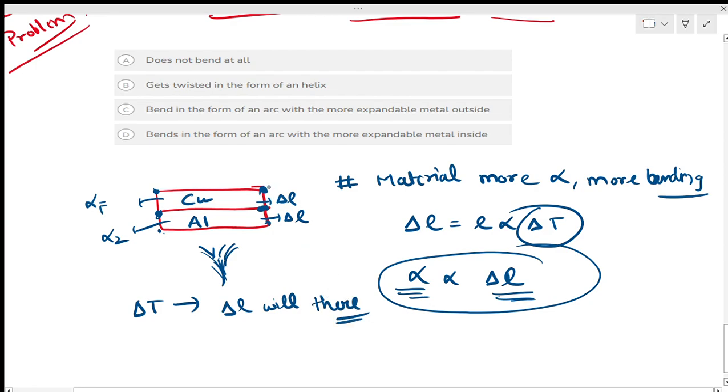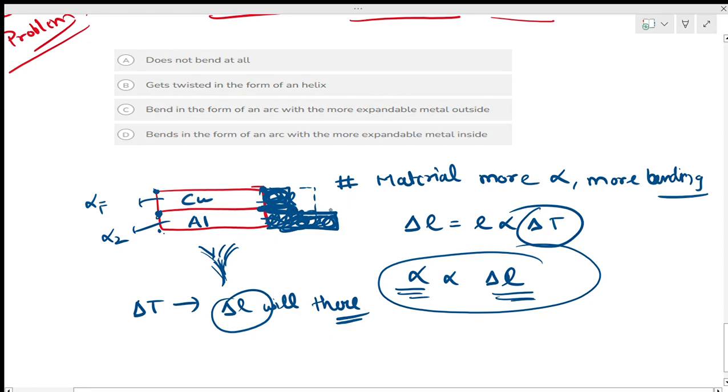But the rod cannot expand in linear form. Why? Because delta L will be different. It is not possible that the copper rod, this blue part, expands this much and the aluminium rod expands this much. Why will this not happen? Because there is a joint.